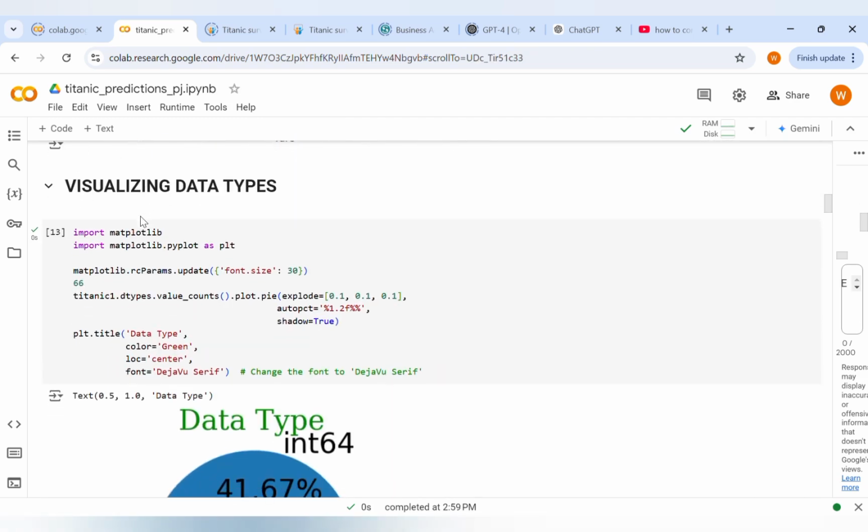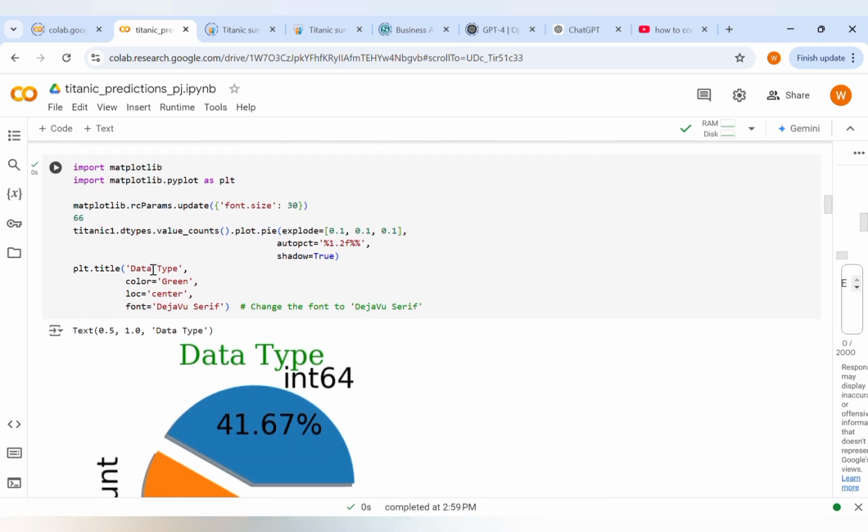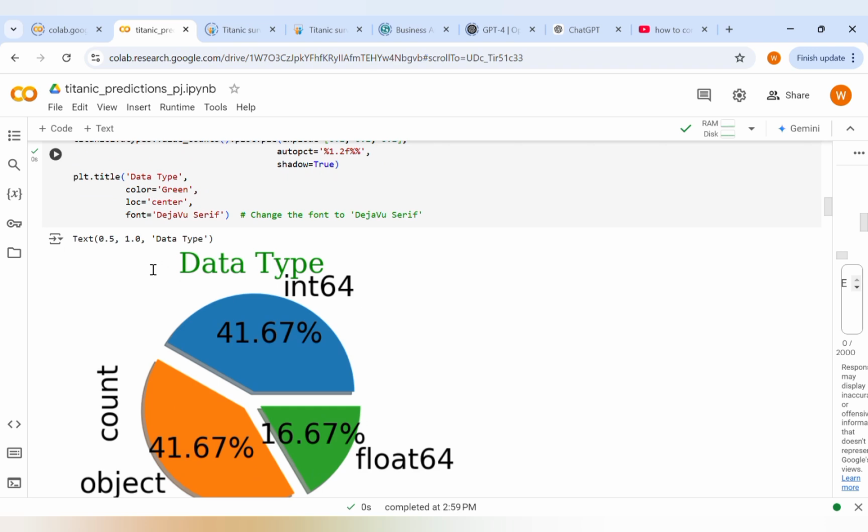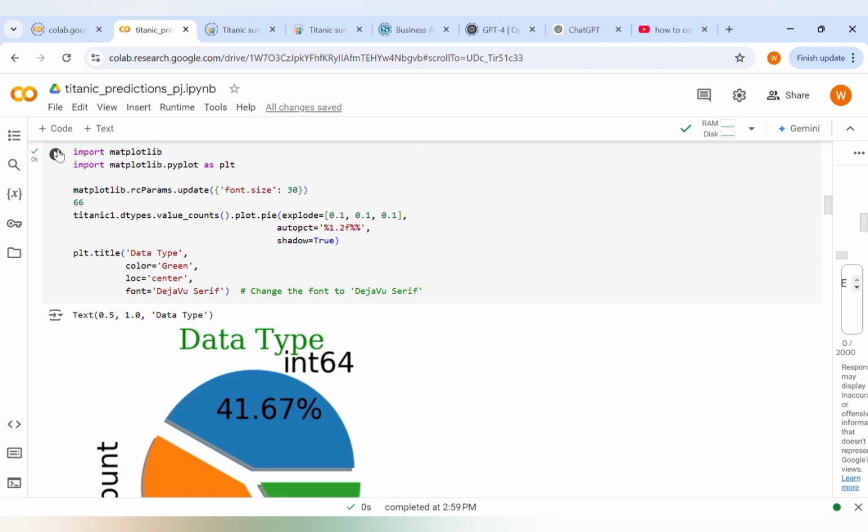You can see the chart visualizing the data types. This code creates a pie chart that represents the proportion of different data types, integers, floats, and strings, present in the Titanic dataset. This chart includes percentages, labels, an exploded view of the slices, a shadow effect, and a customized angle.